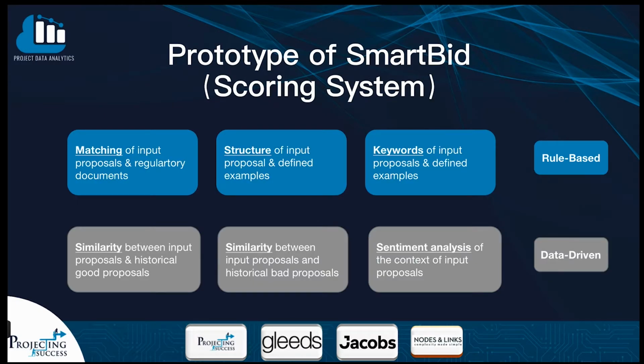And for the scoring system behind the SmartBid, it mainly contains 2 types of technology, the rule-based and the data-driven based system. The rule-based system is to calculate the matchings between the input proposals and the example context divided by the cadence. And the data-driven approach mainly uses deep learning technologies and any machine learning technologies to see the similarity between input proposals and historical good or bad proposals. We can also use data-driven technologies to analyze the sentiment of the context.